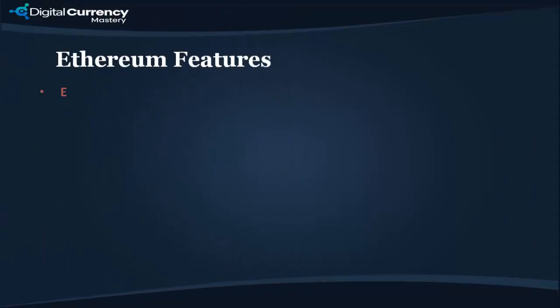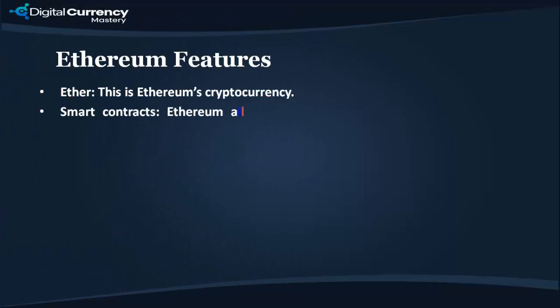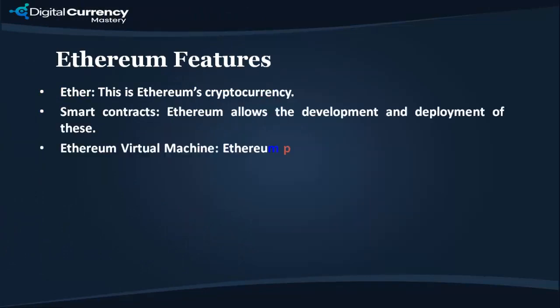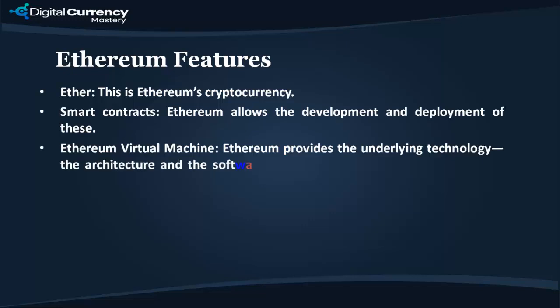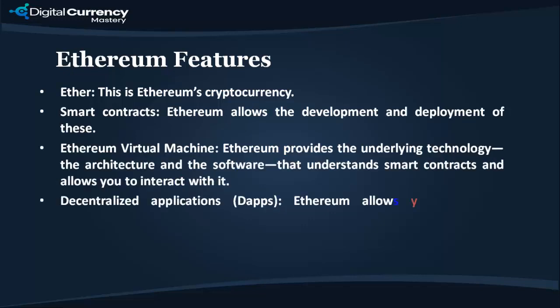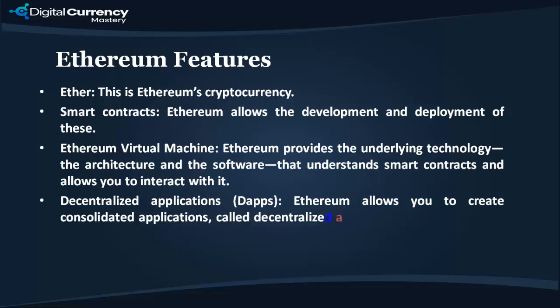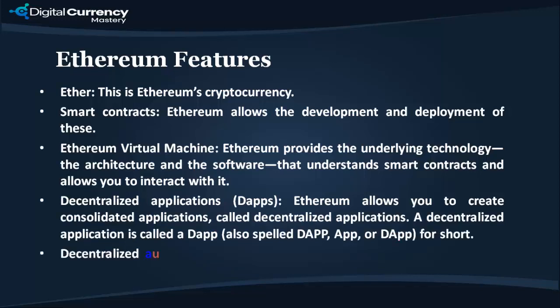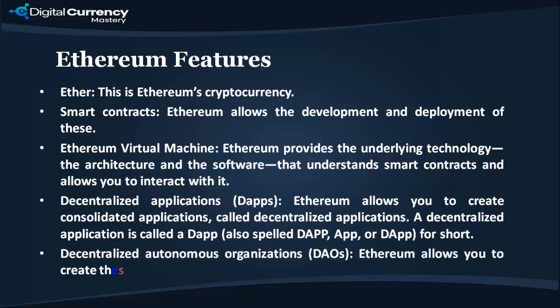Ethereum Features. Ether. This is Ethereum's cryptocurrency. Smart contracts. Ethereum allows the development and deployment of these. Ethereum Virtual Machine. Ethereum provides the underlying technology, the architecture, and the software that understands smart contracts and allows you to interact with it. Decentralized applications, DApps.